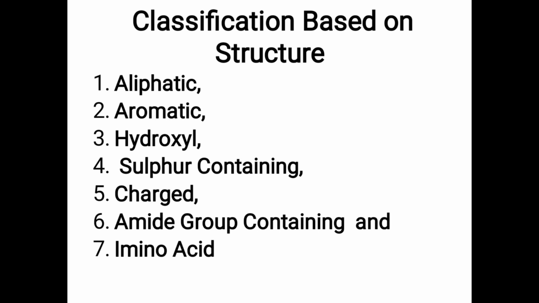Charged amino acids, there are basic and acidic. Acidic are aspartic acid and glutamic acid. Basic amino acids are lysine, arginine and histidine. Amino acids with amide group CONH2 means asparagine and glutamine. And the last one is imino acid, proline, which contains an imino group. Okay, thank you.